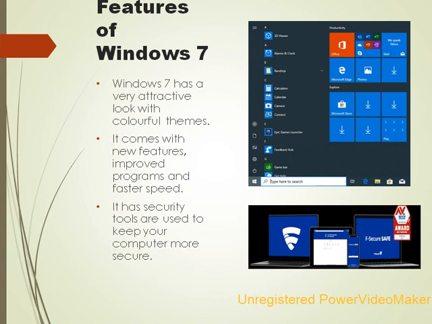Among the new features available in Windows 7, there are new technologies that run in the background, making your computer more efficient and reliable. And it also has security tools that are used to keep your computer more secure.